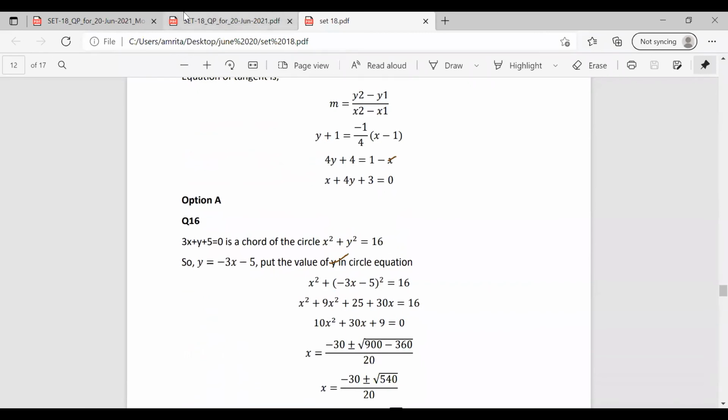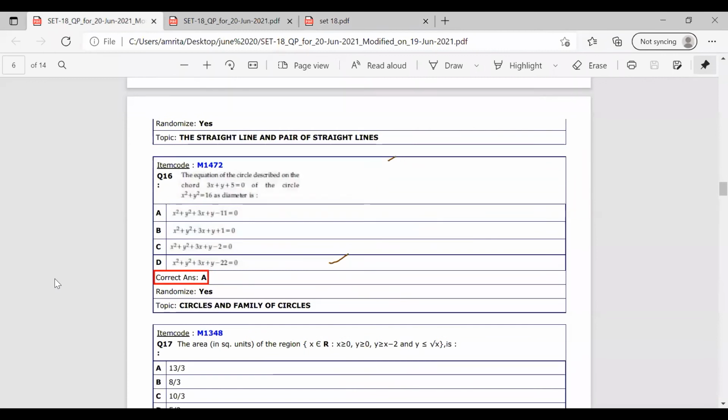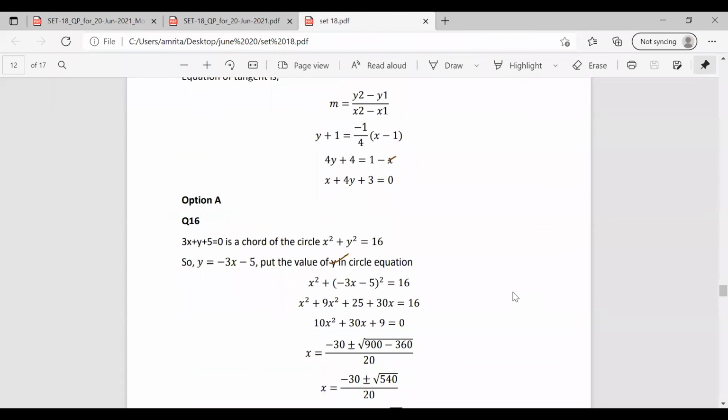Okay. Now moving on to the next question. It is question number 16. The equation of a circle described on the chord 3x plus y plus 5 equal to 0 of the circle x square plus y square equal to 16 as diameter is. So we have to find the equation of the circle which is described on the chord. The chord is given as 3x plus y plus 5 equal to 0 and the circle is given as x square plus y square equal to 16.